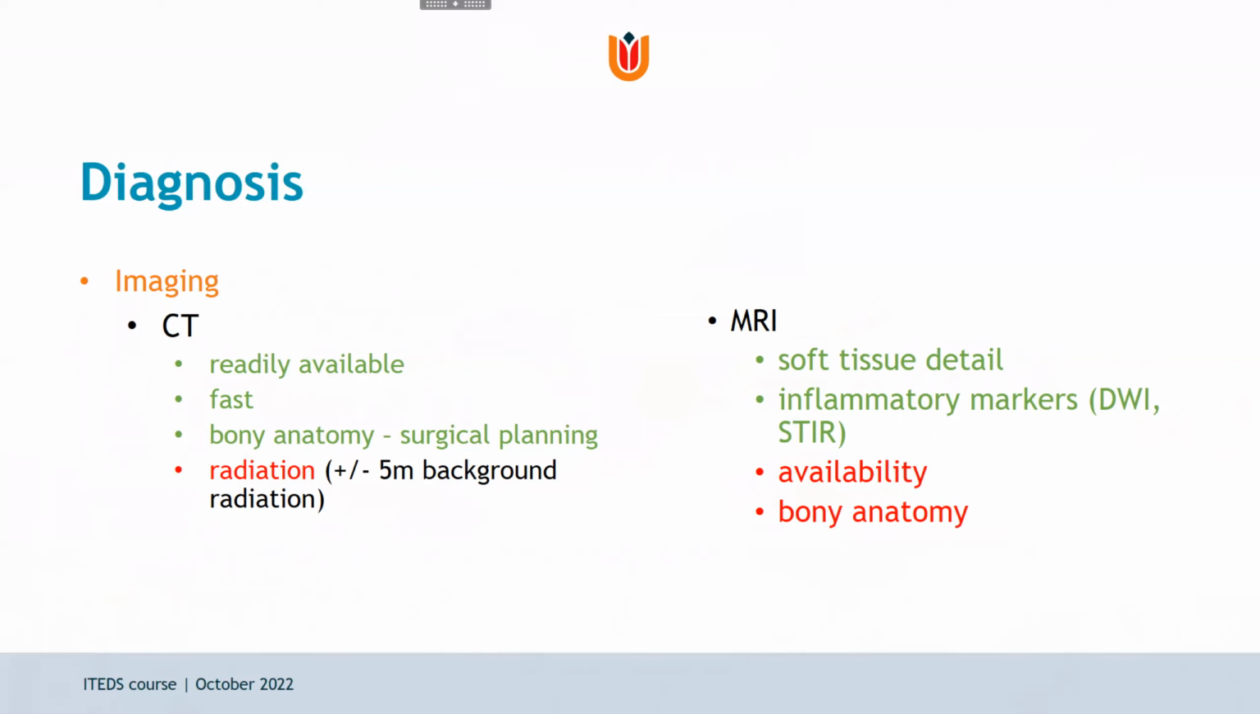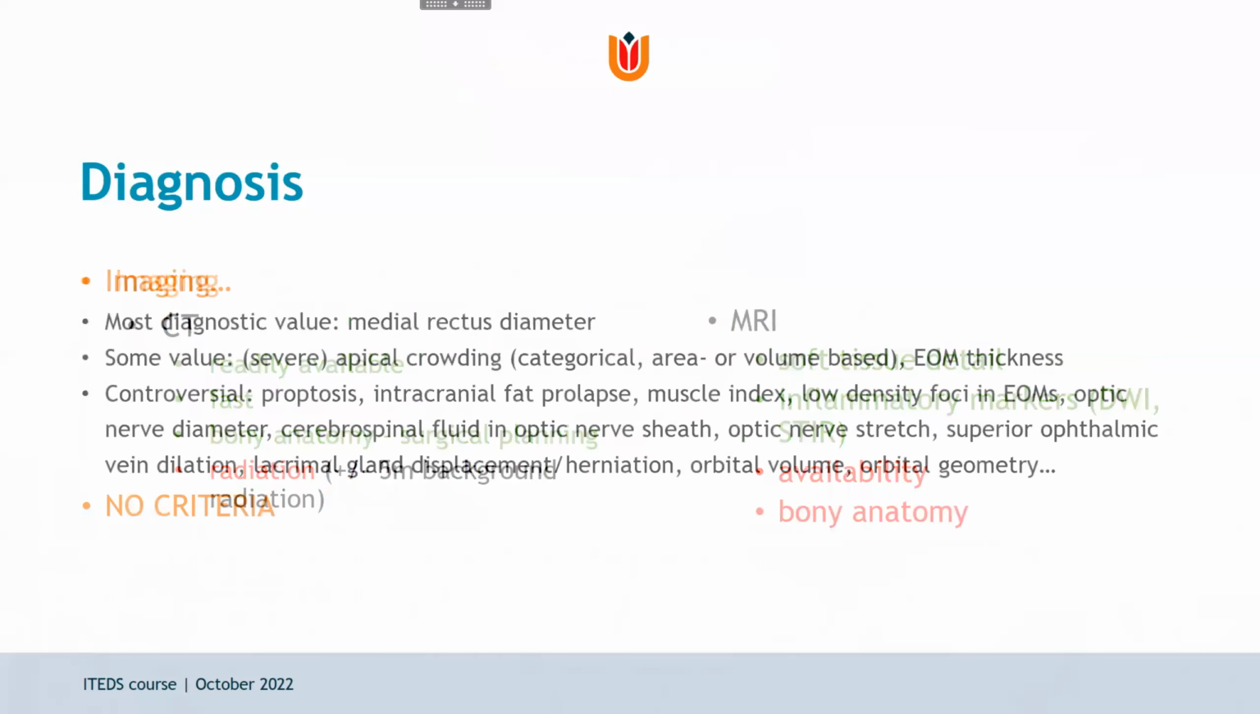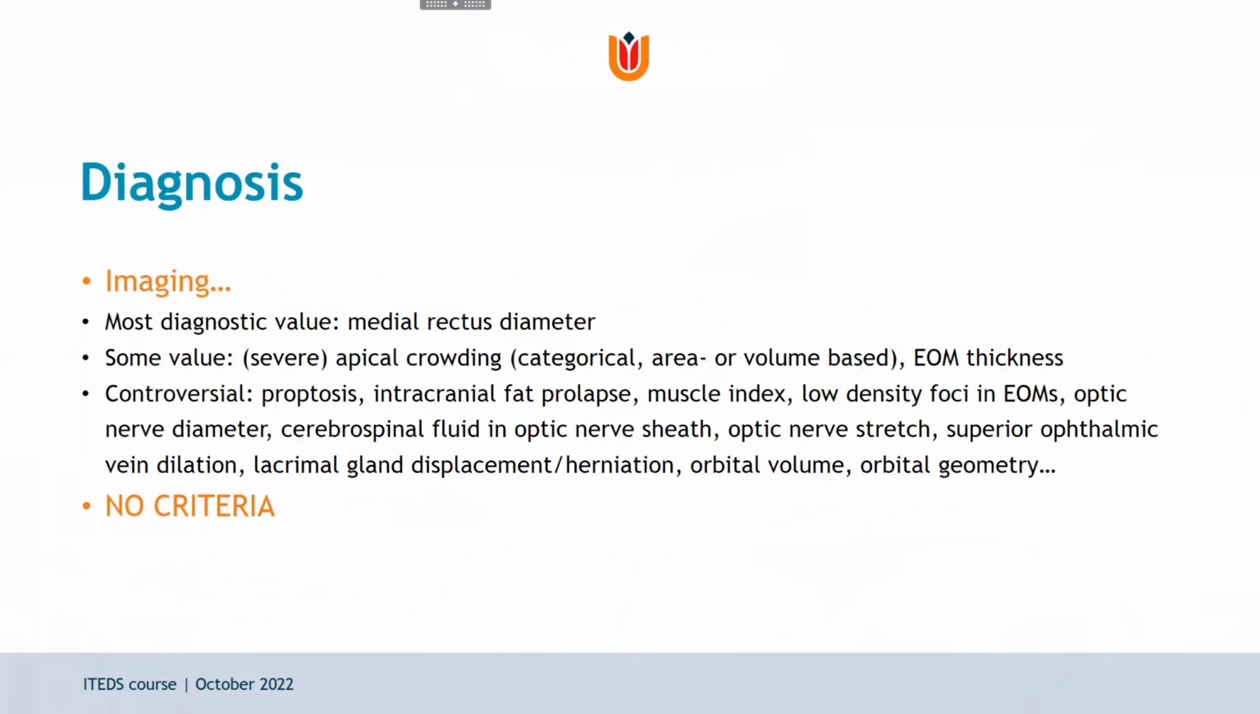An MRI offers more soft tissue detail and the option of evaluating inflammation as well through diffusion-weighted imaging and short-tau inversion recovery sequences. The disadvantages are the availability and the bony anatomy that is less well defined, although it does allow for surgical planning. So many factors have been studied in the past.